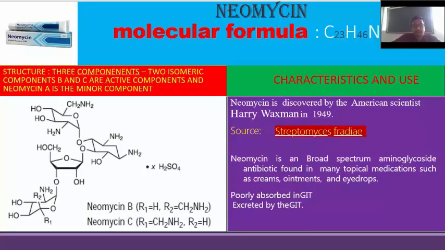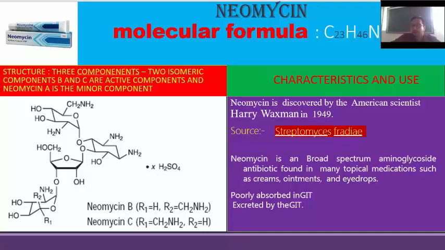Next, we come to neomycin. It contains three components. Two isomeric components, B and C, are the active components, and neomycin A is the minor component. In neomycin B, R1 contains H and R2 contains a CH2NH2 group. In neomycin C, R1 contains a CH2NH2 group and R2 contains H. The characteristics: it was discovered by Selman Waksman in 1949.